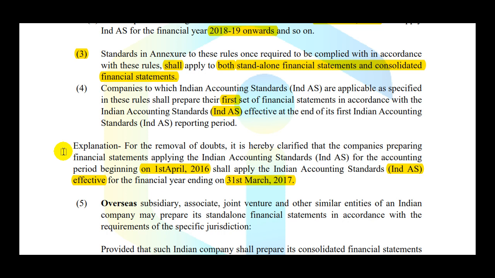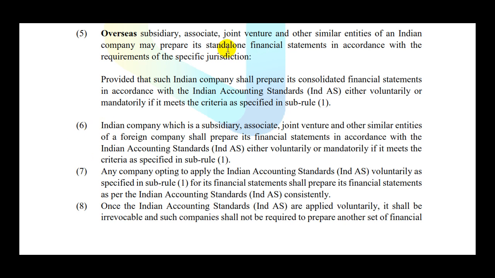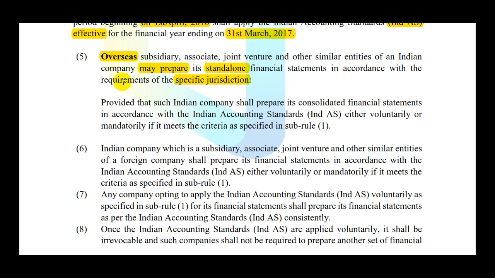Let's talk about overseas subsidiaries, associates, joint ventures and other similar entities. So now we are dealing with overseas subsidiaries of an Indian company. The parent company is an Indian company, but the subsidiary, associates, joint ventures or other such entities are overseas companies. Now they may prepare their standalone financial statements in accordance with the requirements of a specific jurisdiction. So what it says is that these companies are excluded from the preparation of Ind AS financial statements.